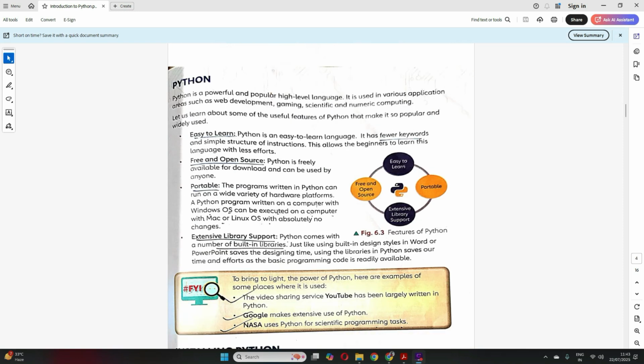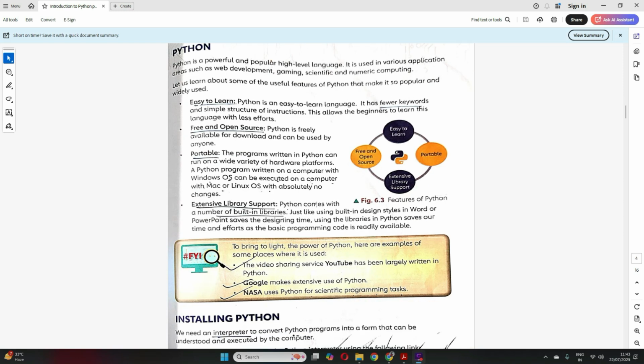Okay, now let's move on to Python. Python is one of the most powerful and popular high level languages that is being used these days. We use Python in web development, gaming, and scientific and numeric computing. So let's try to understand some of the features of Python. It is easy to learn, because here we use simple structures and very few keywords. We have fewer keywords and very simple structures for giving instructions. So Python is very easy to learn. It's not tough.